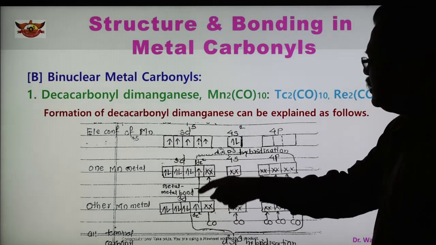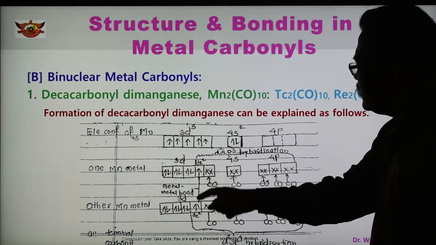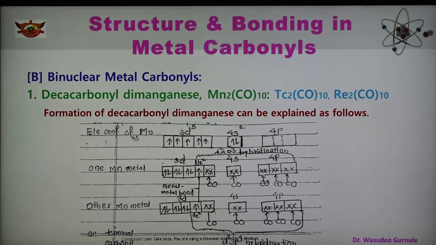They overlap here in this way, one electron of this metal and this, forming a metal-metal bond. So this is the metal-metal covalent bond. It is formed by the sharing of electrons.